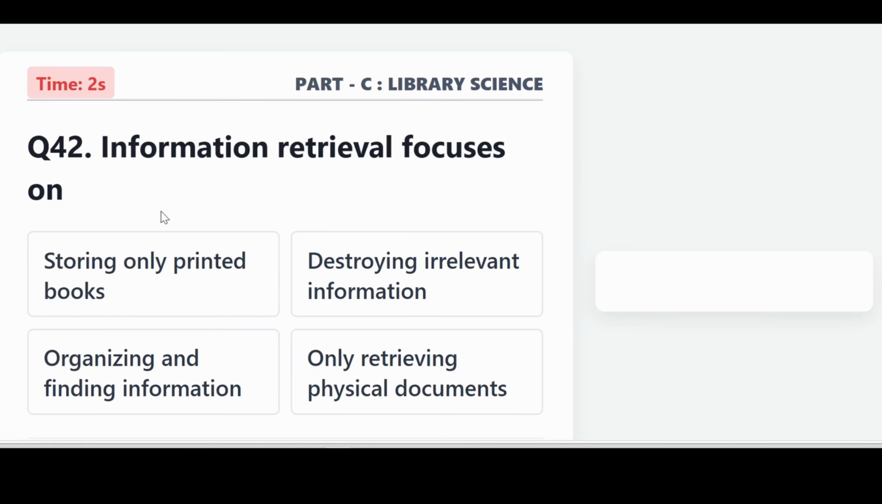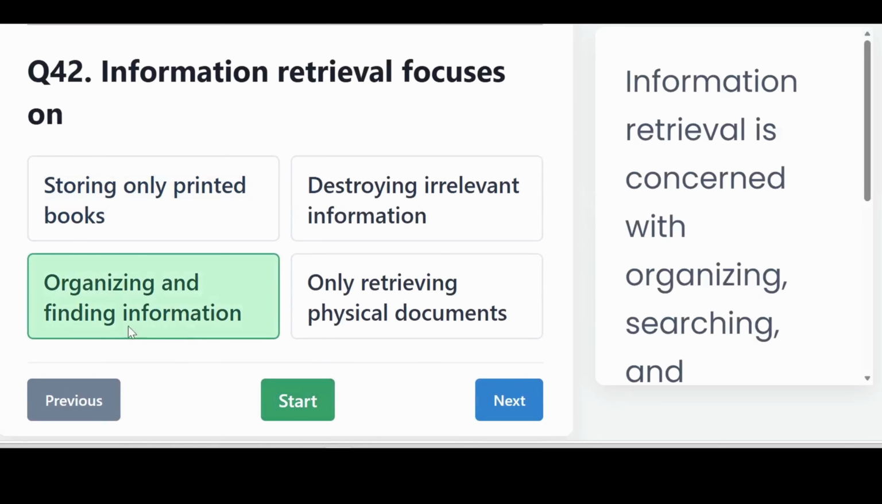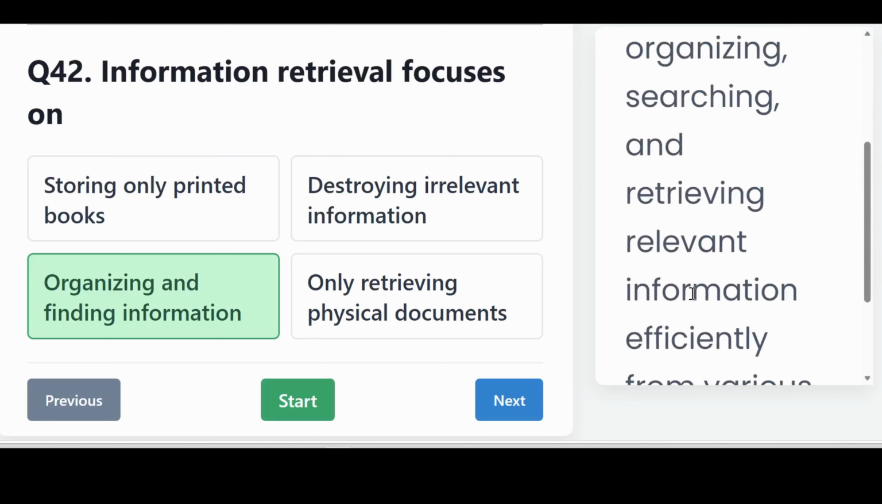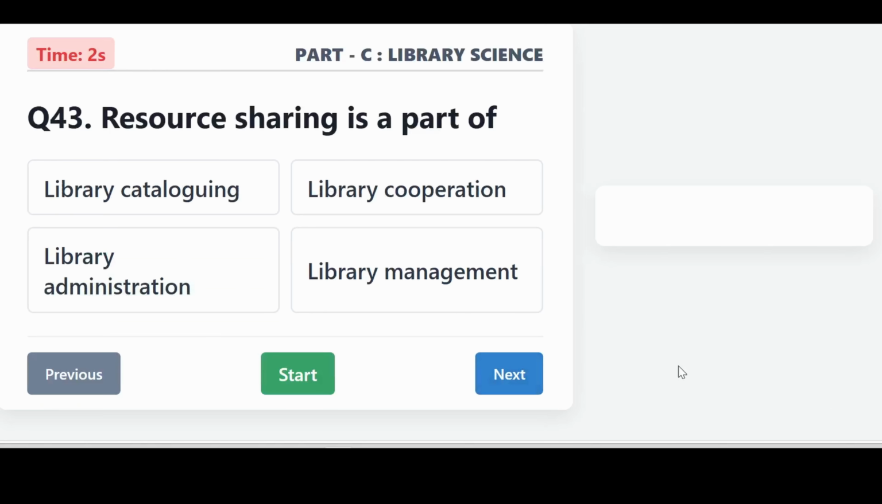Information retrieval focuses on organizing and finding information. Information retrieval is concerned with organizing, searching, and retrieving relevant information efficiently from various information sources.